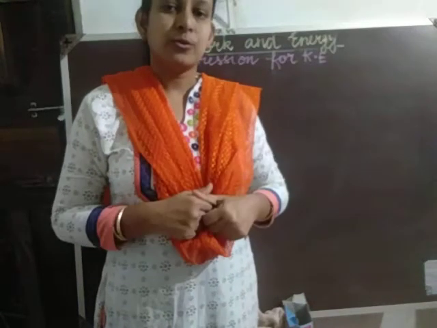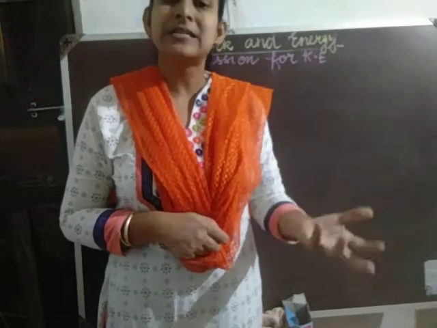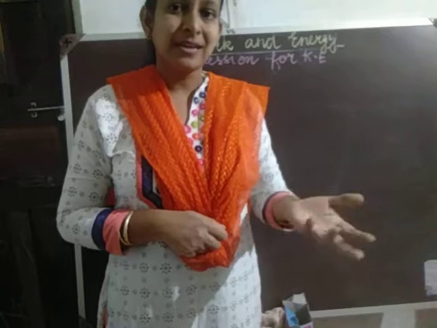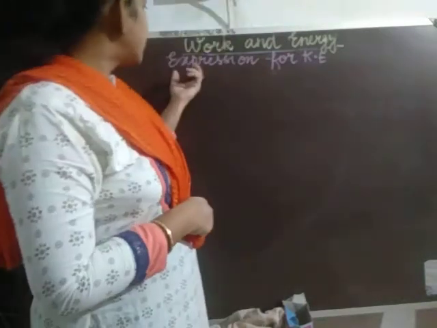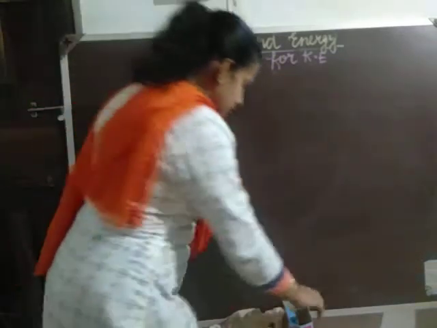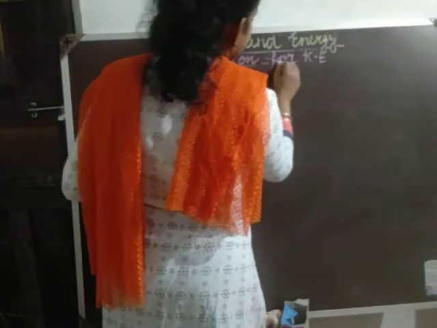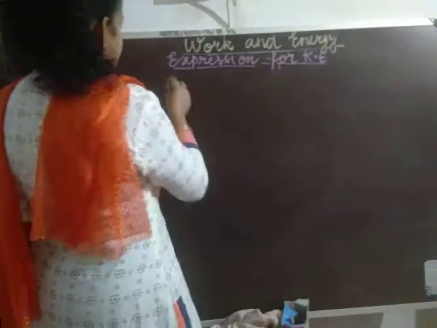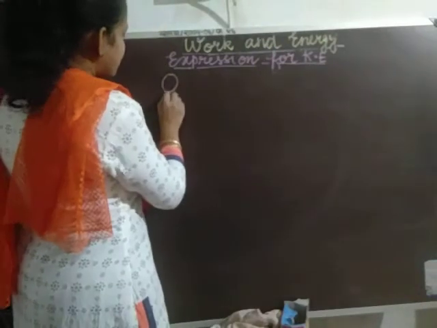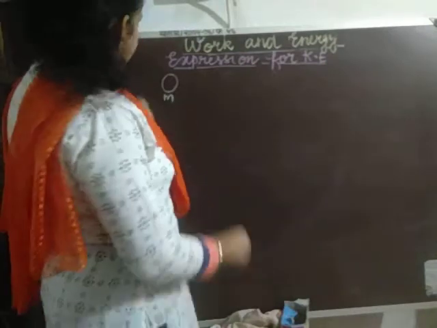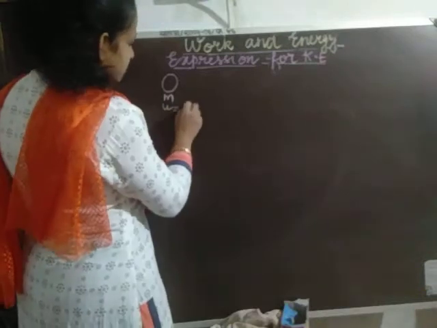Today we are going to derive an expression for kinetic energy, that is, the formula for kinetic energy, so that later on we can use it to solve certain numerical problems. Let us study the expression for kinetic energy. Suppose a stationary object has some mass m and an initial velocity, and since it is stationary, the initial velocity u is equal to 0.